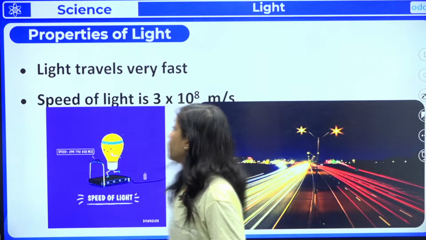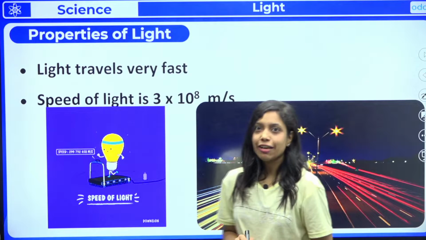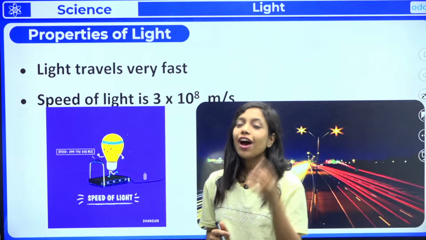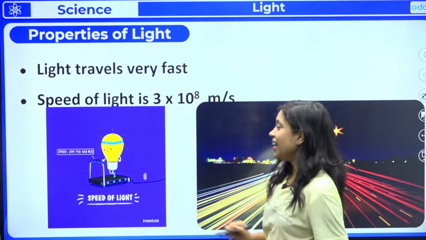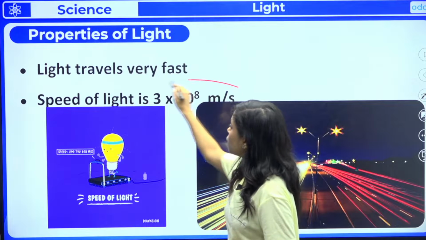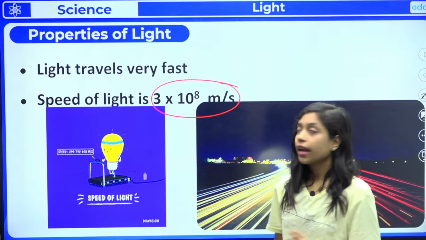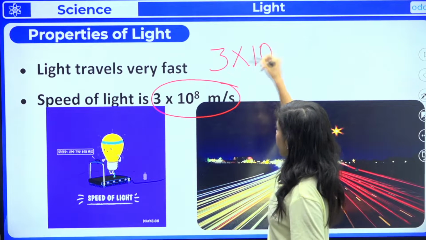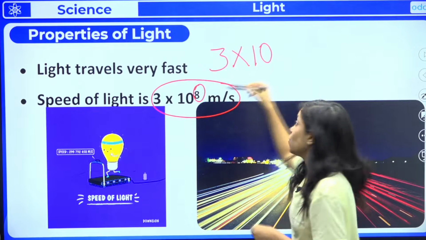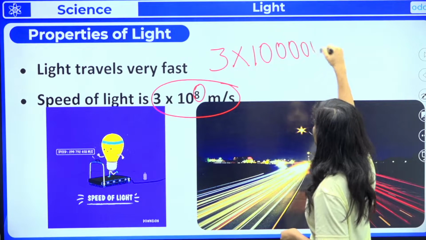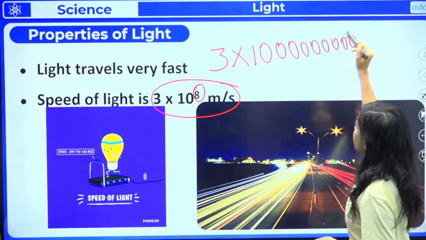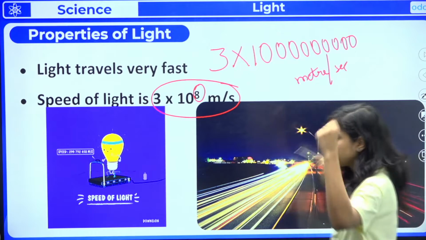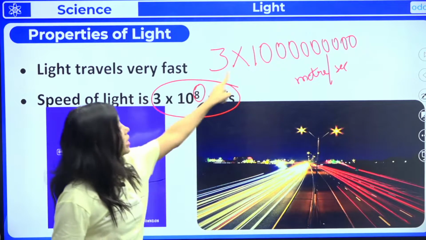Moving on to the second property, light travels very fast. Who is the fastest? It's not the cheetah, it's not the ostrich. The fastest thing is actually light, right? The speed of light is 3 into 10 raised to 8 meters per second. So how to write this? 3 into 10 raised to 8 means after 3 you have to put 8 zeros. So 1, 2, 3, 4, 5, 6, 7, 8. This many meters in 1 second, light can travel.